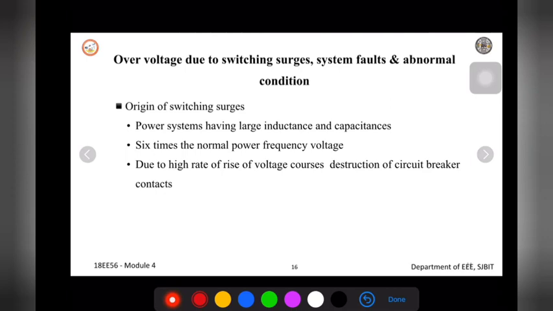The over voltage may be as high as 6 times the normal power frequency voltage. So the over voltage generated due to switching will be 6 times the normal power frequency voltage. Just imagine the voltage magnitude here.